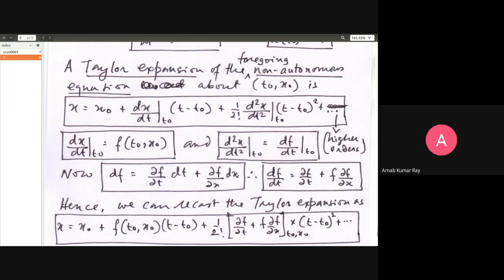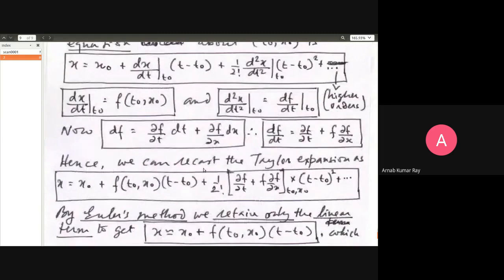In fact, you would have done these things when we talked about gradient, divergence, the del operator and all that. It's the same thing here, except that it's got two variables. ∂f/∂t dt plus ∂f/∂x dx. When we have this, we divide this equation throughout by dt. So df/dt is equal to ∂f/∂t plus f, because dx by dt, whenever we divide throughout by dt, this dx/dt will be f. So that will be f ∂f/∂x.